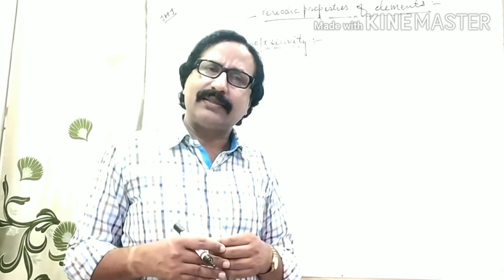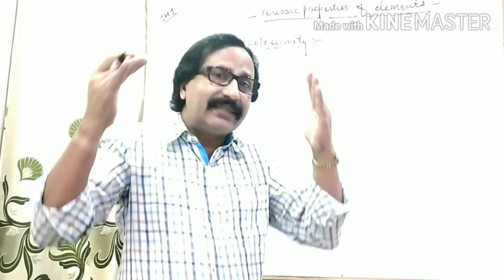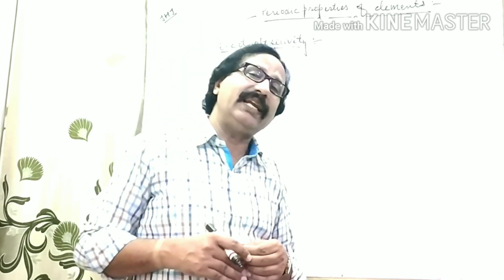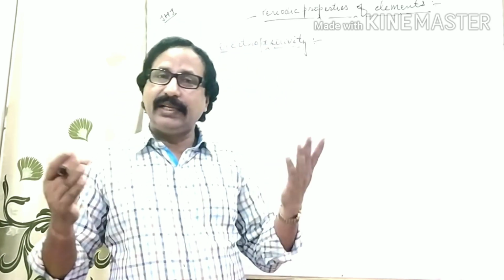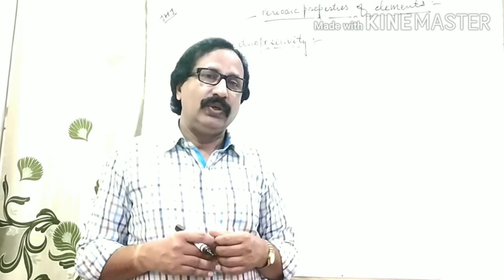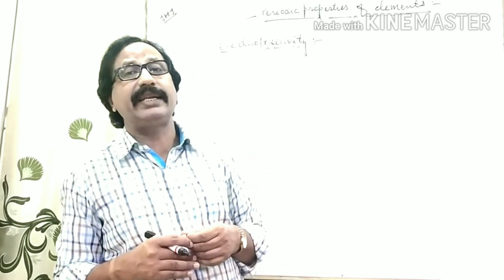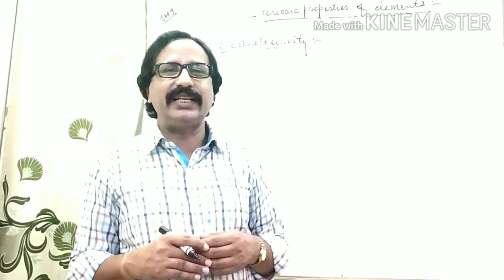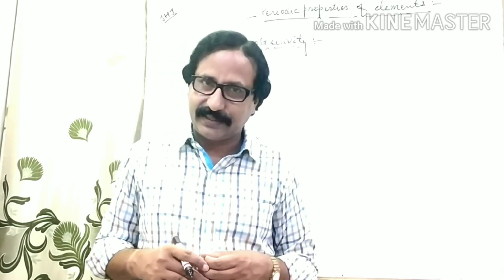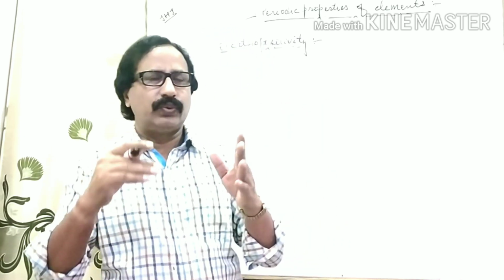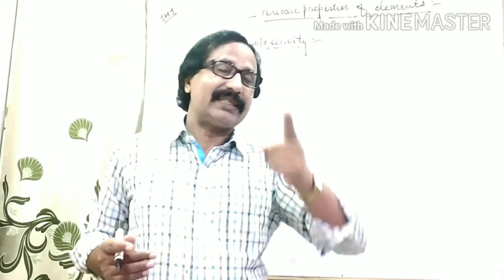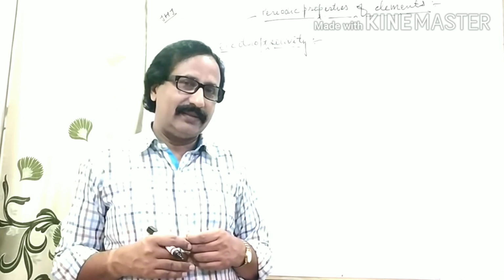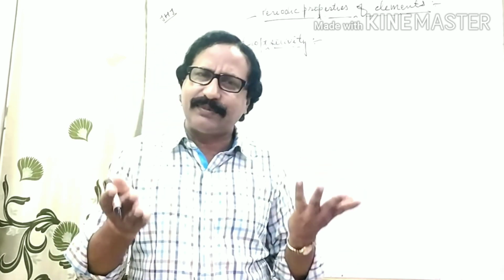Now, how will you guess which elements are considered electropositive in nature? Generally, those elements whose last electron enters the s orbital through electronic configuration are counted as electropositive. But you know well, chemistry is the subject of exception.